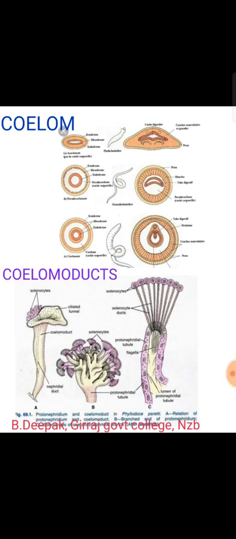In many polychaetes, the coelomoducts become united with the nephridia to form a compound structure called nephromixium. So these are the three types: protonephromixium. Coelomoduct is united with the protonephridium. It is called the protonephromixium. Example, Phyllodoce. And metanephromixium. Coelomoduct is united with a metanephridium. It is called the metanephromixium. Example, Eunice. This is the coelom and coelomoducts.